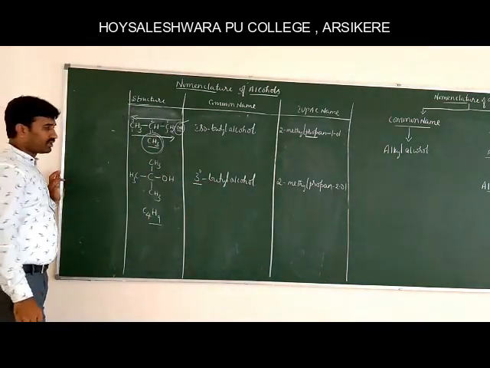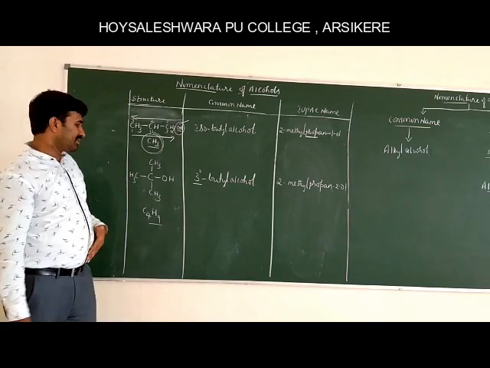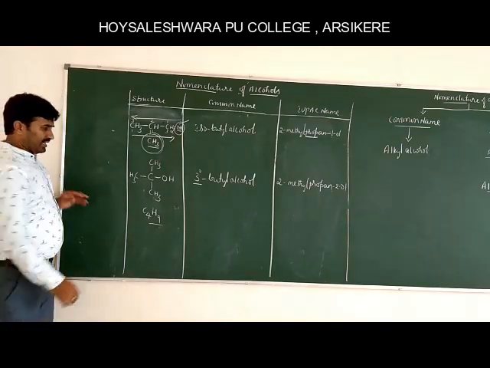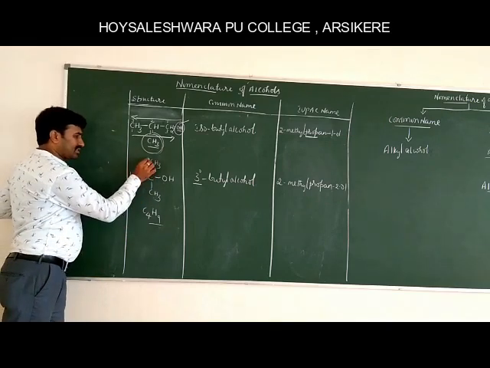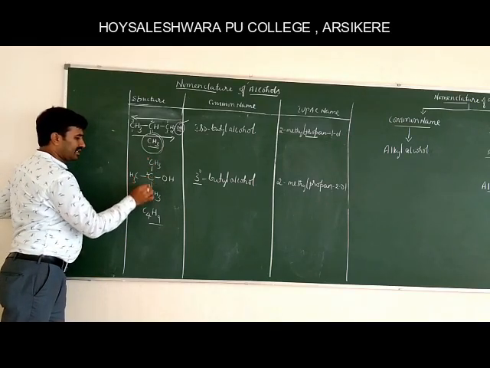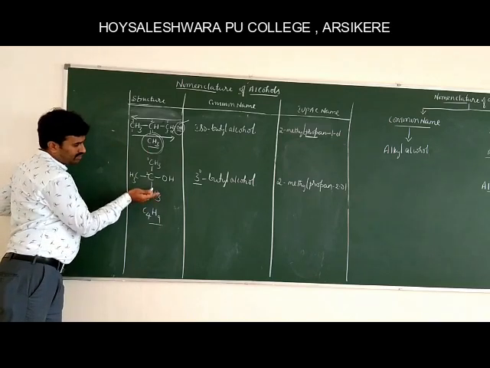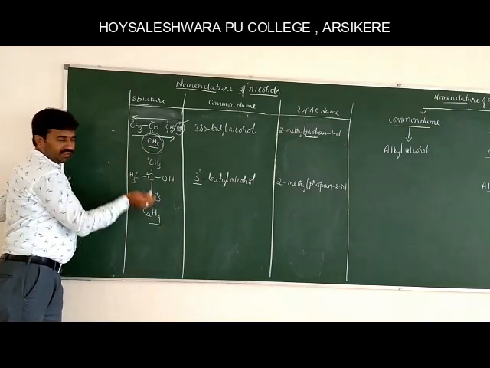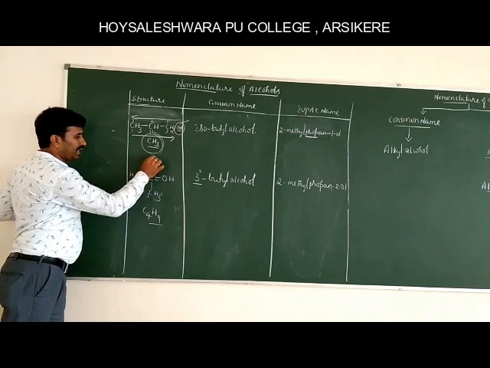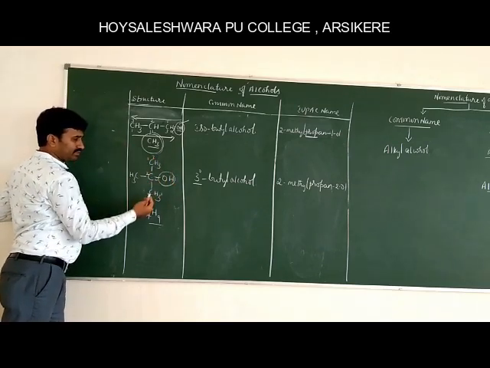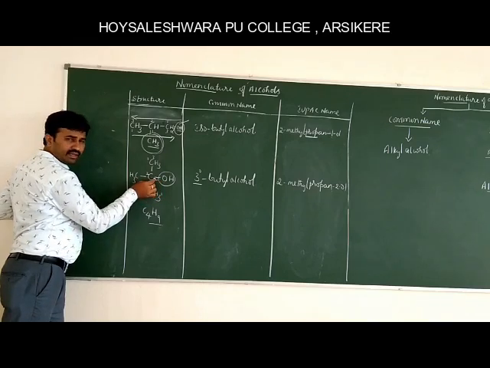Tertiary butyl alcohol. When it comes to the IUPAC system, again we have to select the longest chain. See how you select the longest chain. This is the first carbon atom, this is the second, this is the third. Top to bottom or bottom to top, it gives the same numbering: 1, 2 and 3. Means the hydroxyl group from any side is attached to carbon number 2. The root word is prop, as it contains 1, 2, 3 carbons, and between them there is only a single bond, therefore 'an'.